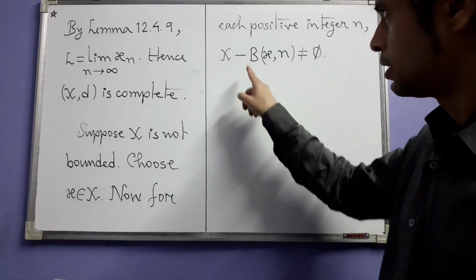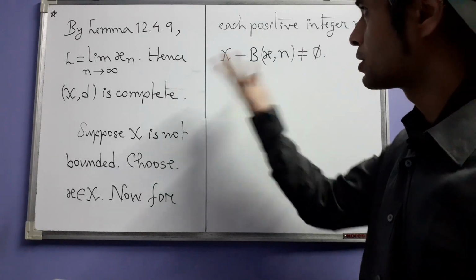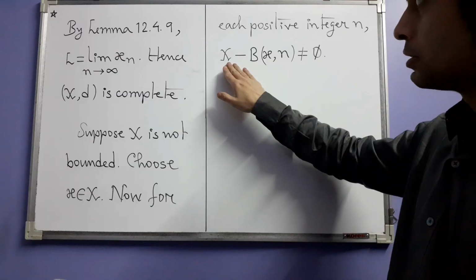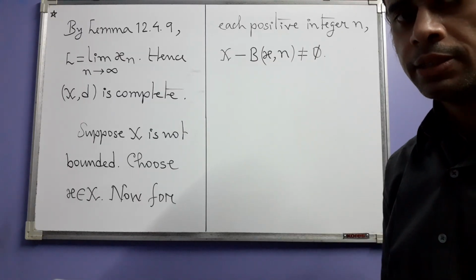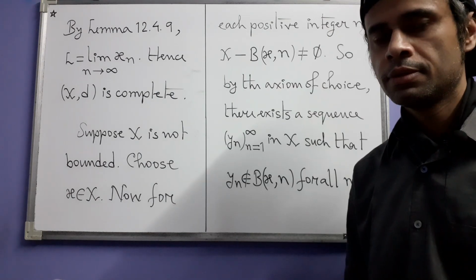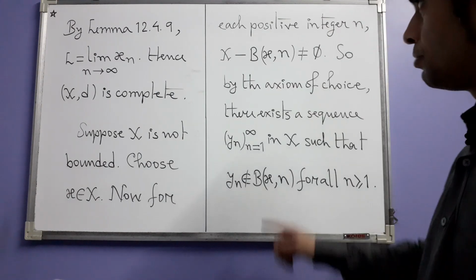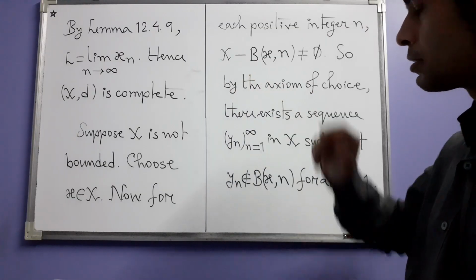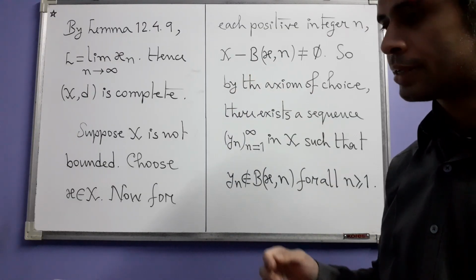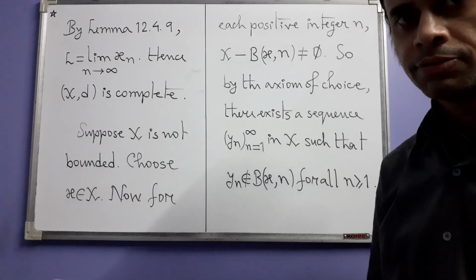In other words, there will be something in x outside this ball, or in other words, this set difference will be non-empty for each positive integer n. So you now have an infinite collection of non-empty sets, all these x minus B(x, n) as n varies over the set of positive integers.